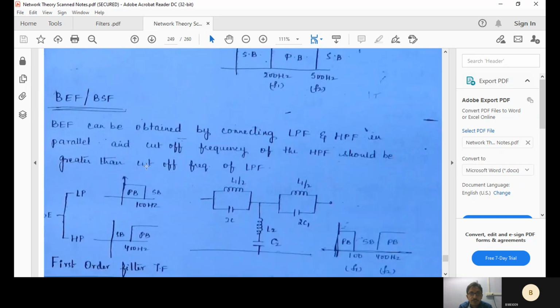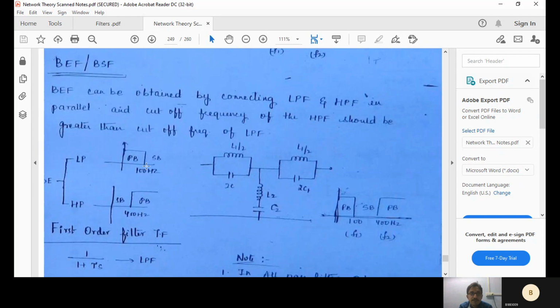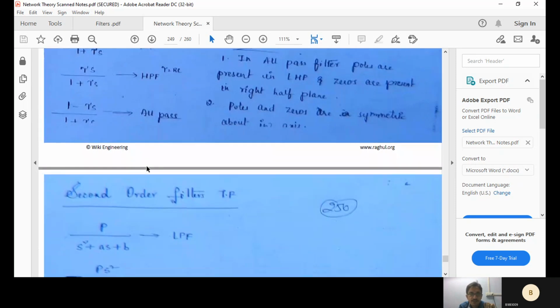Like that we have the band stop filter, which we just saw in that book scan and copy. In the band stop filter, the band between 1 kHz and 2 kHz is stopped. Band BEF, band elimination filter; band stop or band elimination filter is the same. Next is a BPF, band pass filter: between that band, the signal will be passed. Band elimination or band stop means during that particular band, the signal will not be transmitted.